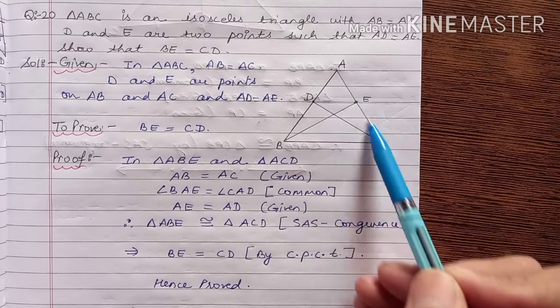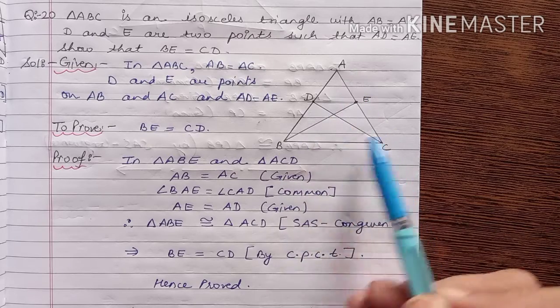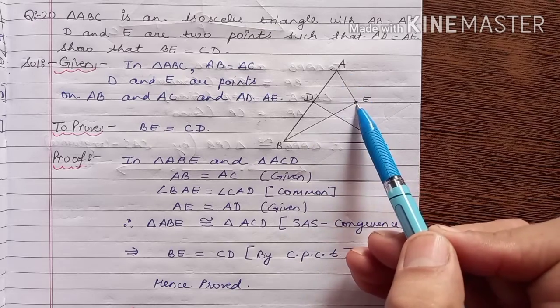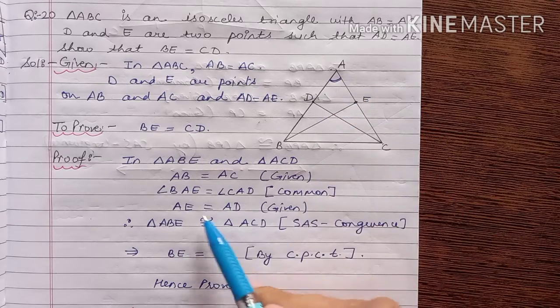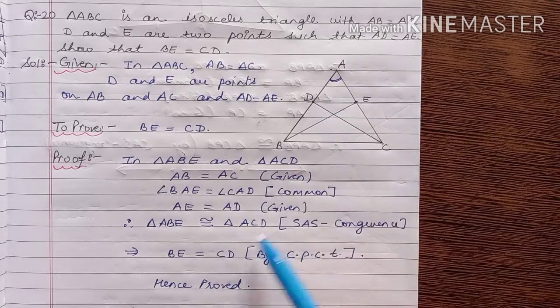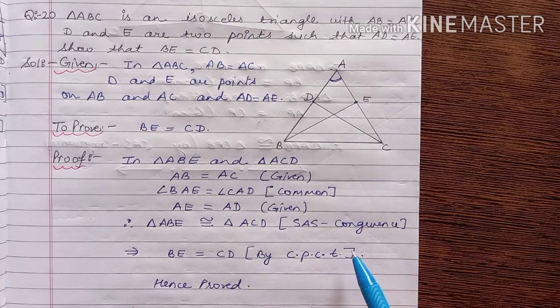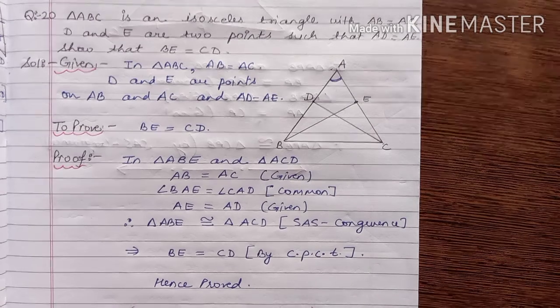Here AB is equal to AC. In triangle ABE side AB and in triangle ACD side AC, they are equal. Also angle BAE and angle CAD, this angle is common in two triangles, and AE is equal to AD, this is also given. So by side angle side congruence, the triangles are congruent. And once the triangles are congruent, then by corresponding parts of congruent triangles, that is CPCT, we can say that BE is equal to CD, and this proves the result.